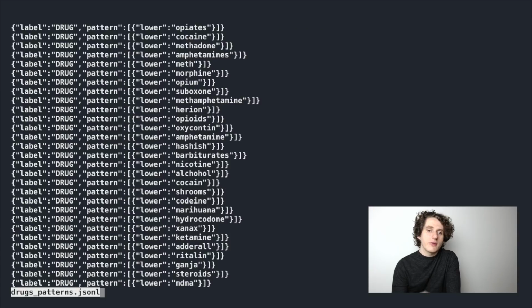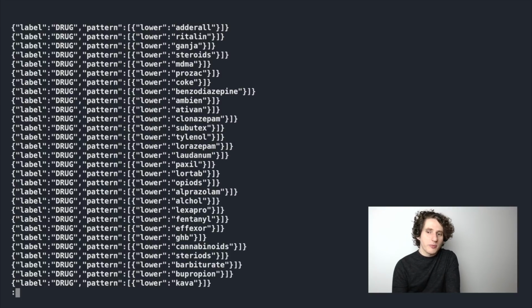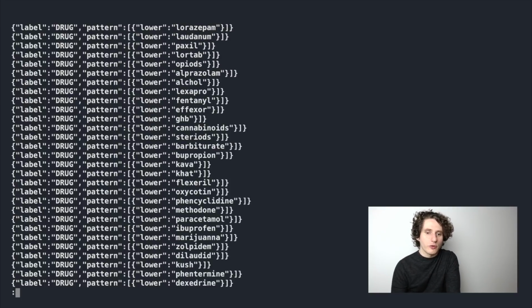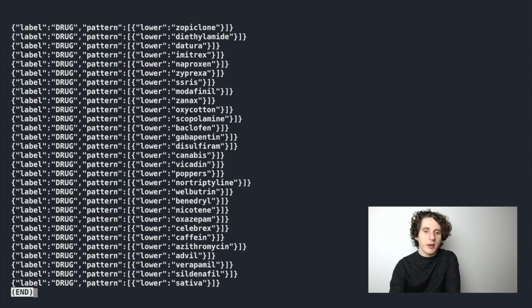So we see here the JSONL formatted pattern file. Incidentally, pretty much everything is in this easy to use format in Prodigy. It's stored by default in an SQLite database, but you can easily export these things and basically start processing them in whatever text format that you like.